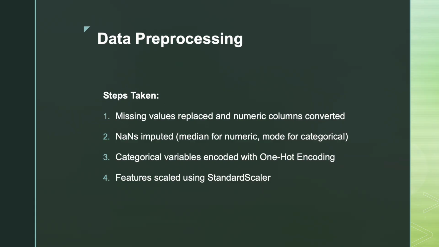About the pre-processing part, we have already discussed this in the previous part of the project. The key processing steps include replacing question mark with NaN, converting numerics, median and mode imputation, one-hot encoding for categoricals, and standardization using standard scaling.